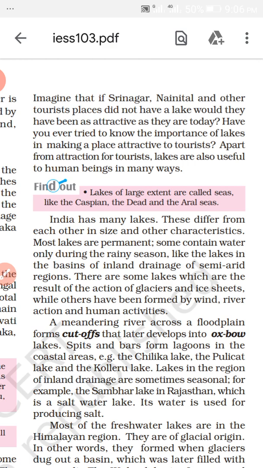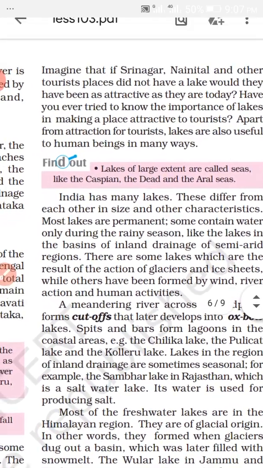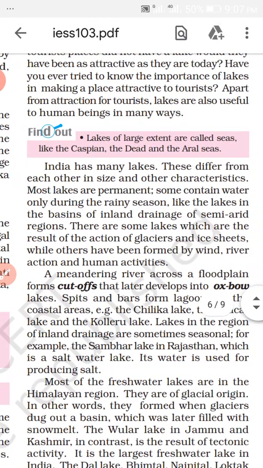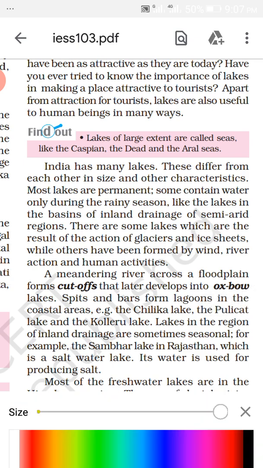I think never, because these places are very attractive because of the presence of natural lakes. Have you ever tried to know the importance of lakes in making a place attractive to tourists? In any place, people may develop a lake as a tourist place. Lakes are an attraction for tourists, but also useful for human beings in many ways. How are they useful?